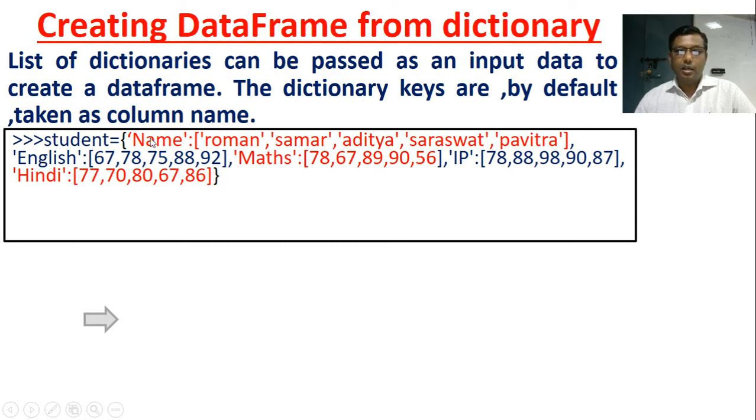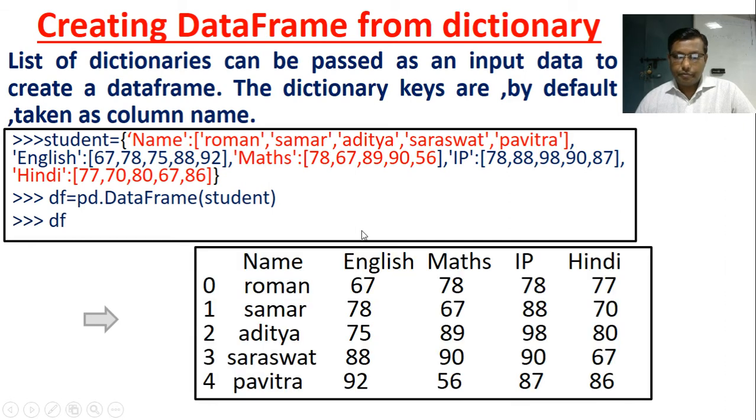So here the keys are name, English, maths, IP, and Hindi. If we create a data frame from this dictionary, all these keys become the column index, and there is no row index, so by default it has taken 0, 1, 2, 3, 4. The first column is name: Roman, Samar, Aditya, Saraswat, and then the marks of English, maths, IP, and Hindi similarly. So you can easily create a data frame from dictionaries.